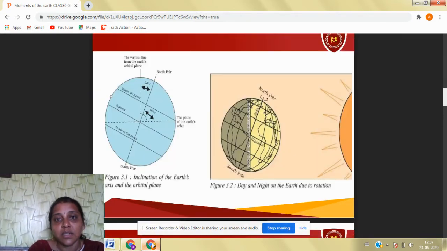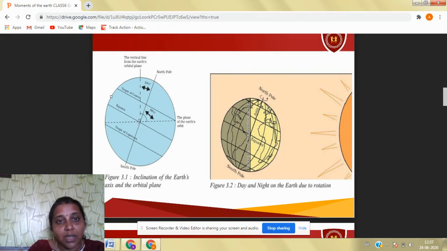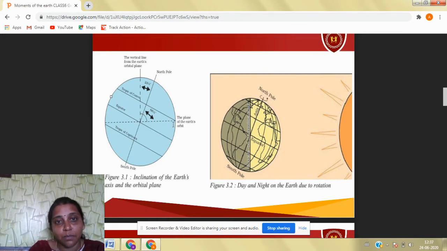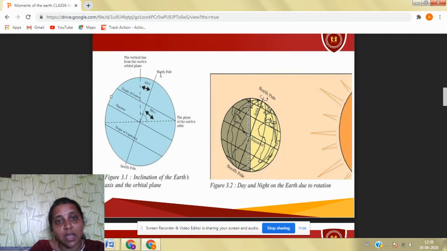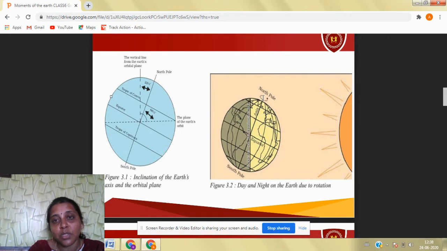The axis is tilted. As you can see in this picture, the axis is 66.5 degrees inclined towards the Earth's orbit, or it is 23.5 degrees from the vertical. So this is called the inclination of the Earth's axis. The North Pole always faces the pole star.